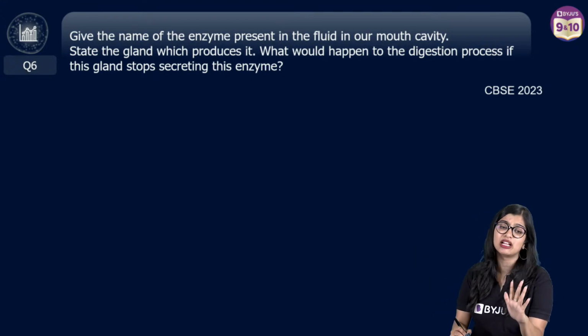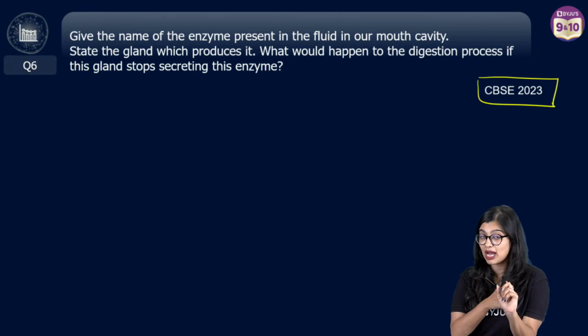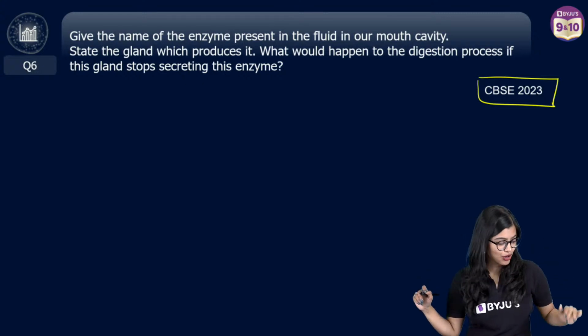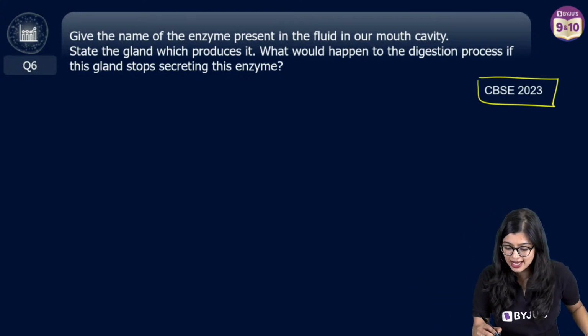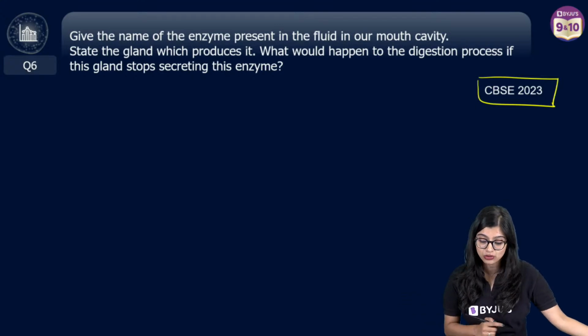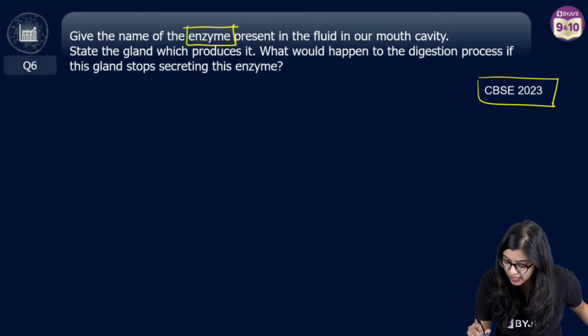This is very simple. Cakewalk question this is. But you know that the concept of digestion is an important concept for all of you to study, right? So as you all know, the question is, give the name of the enzyme which is present in the fluid in our mouth cavity. Okay, they are asking us for the enzyme which is present where?